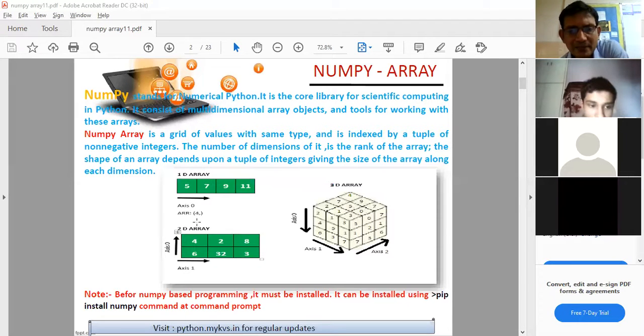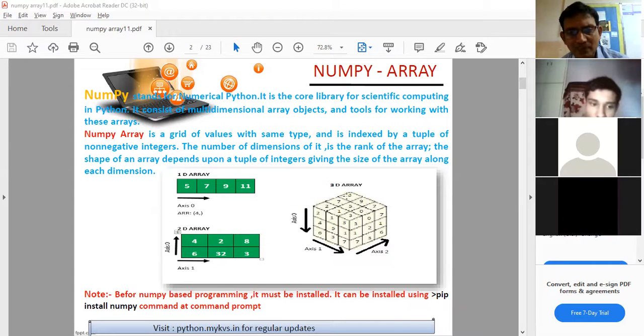This is a one-dimensional array. When you have information in tabular form, this is a two-dimensional array. Clear. One dimension is in the form of a row, and here it consists of rows as well as columns in two dimensions. Like this arrow, this represents the rows, and this vertical one represents the columns. You know, in Excel also, Excel consists of rows and columns. So this is a similar sort of representation.